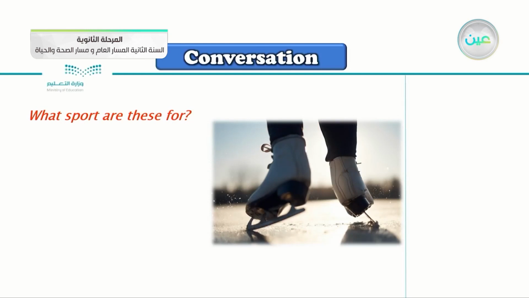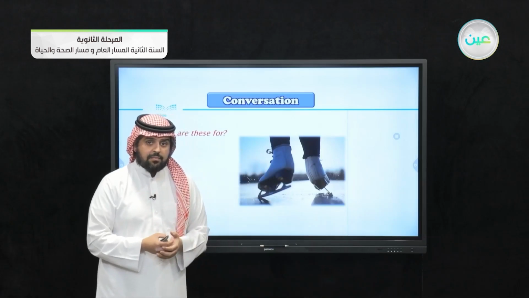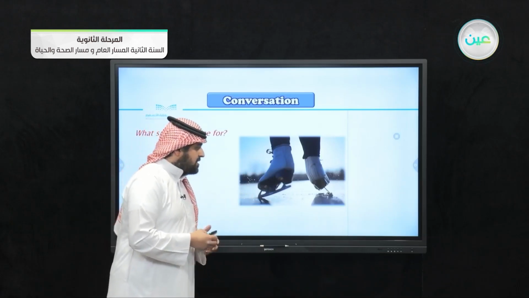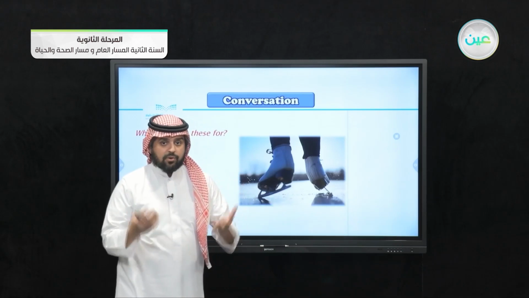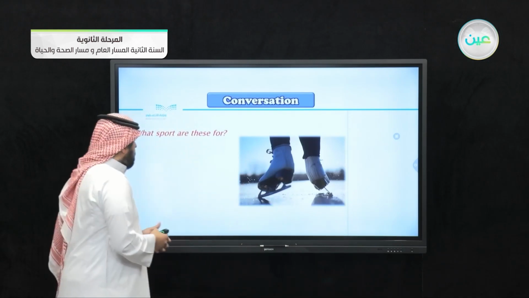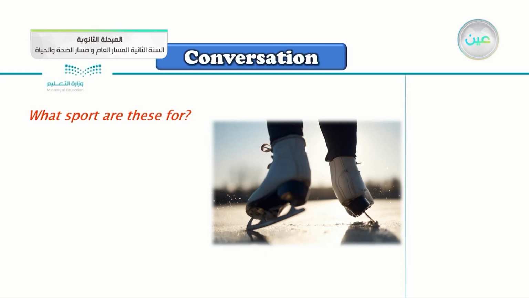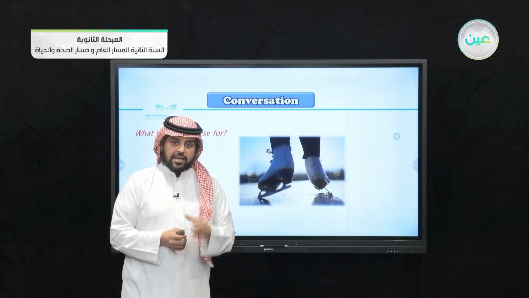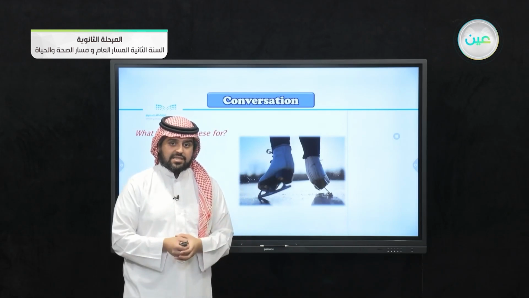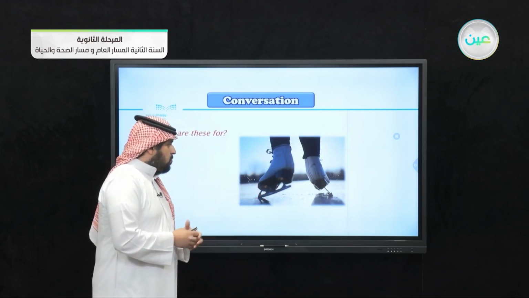What sport are these for? Of course, you can see here these shoes that are attached to blades underneath them, and they are on ice. Can you guess what the sport is here? You know that many sports maybe use the same kind of shoes, the ones that have blades underneath them, on ice. But can you tell what these shoes are for?